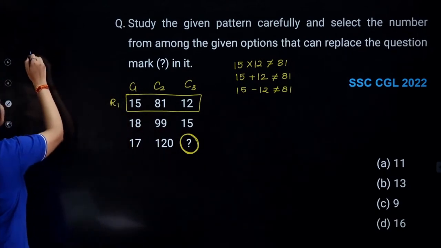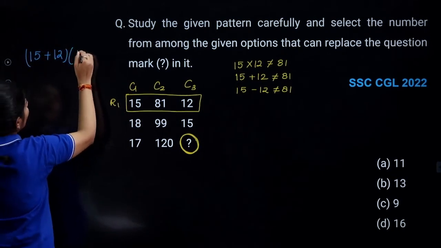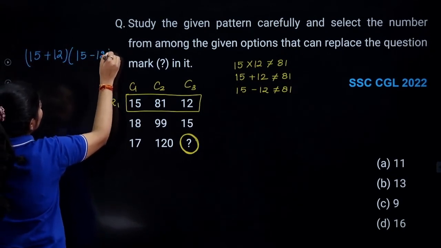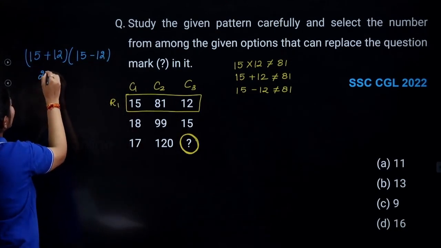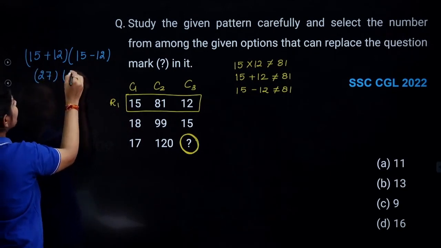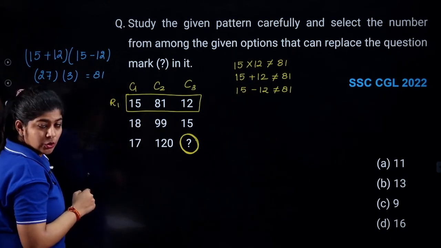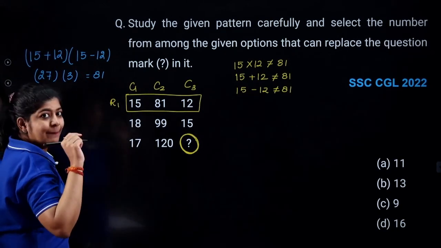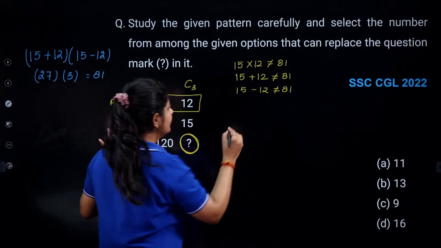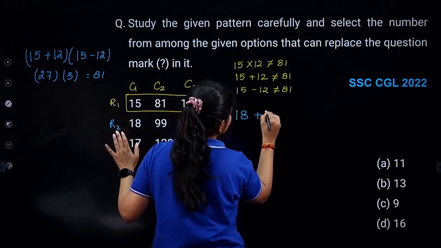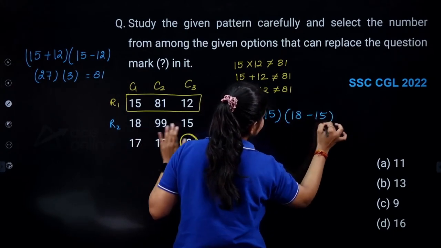If I do it like this, 15 plus 12 into 15 minus 12. Are we getting any answer? Just simply check. Here what I am getting is 27 and here I am getting 3. And it is equal to nothing but 81, which is given in column number 2, right? Okay. Now, I'll apply the same thing with my row number 2. 18 plus 15 multiplied by 18 minus 15.